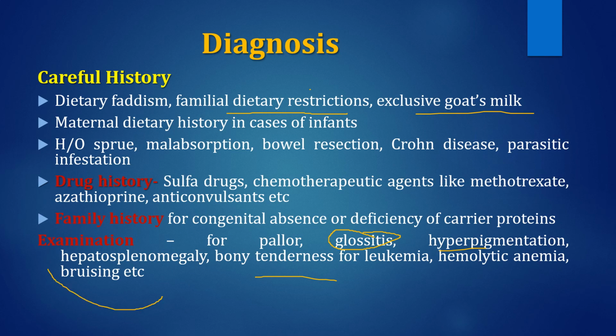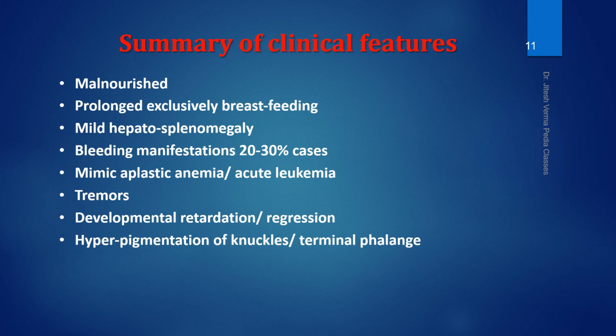Sometimes there may be bruising in megaloblastic anemia because there is pancytopenia, and this thrombocytopenia may cause bruising or bleeding manifestations. We can summarize all these clinical features: a megaloblastic anemia child will be malnourished, who is fed on breast milk for a prolonged period, not only for 6 months, but for 9 months or 1 year. This will usually result in folic acid deficiency. Then there may be mild hepatosplenomegaly. Some of the cases may show bleeding manifestation.